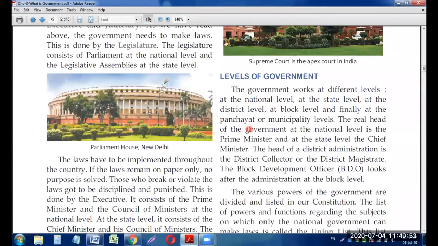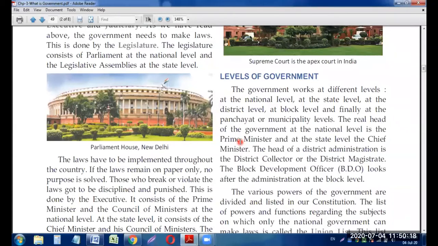Now let us see who is the real head of the government. ये सभी का head कौन होता है? The real head of the government at the national level is the Prime Minister. So Prime Minister is the head of all the states of India. He is the head of the government of India. At national level, यानी पूरे देश के, है ना? At national level, the head of the government is Prime Minister.